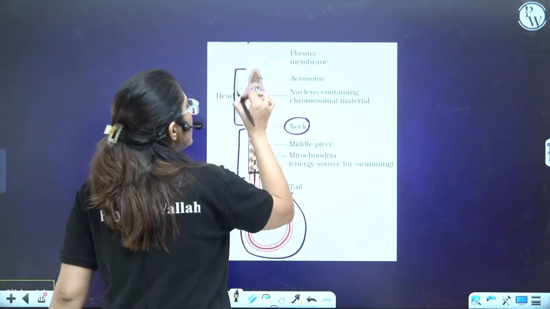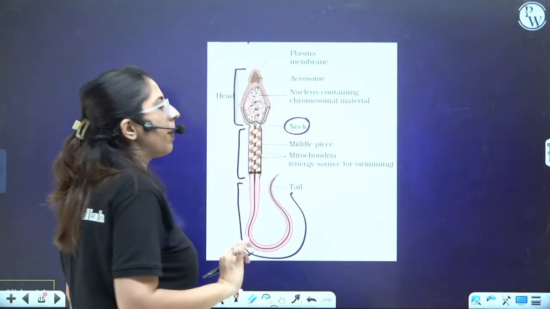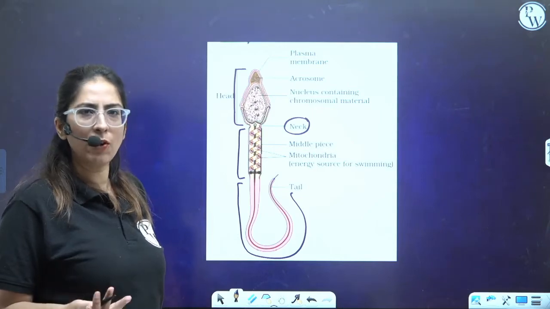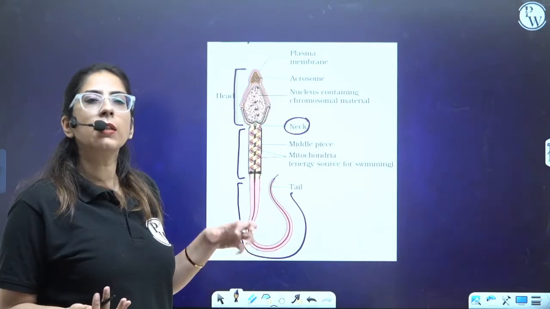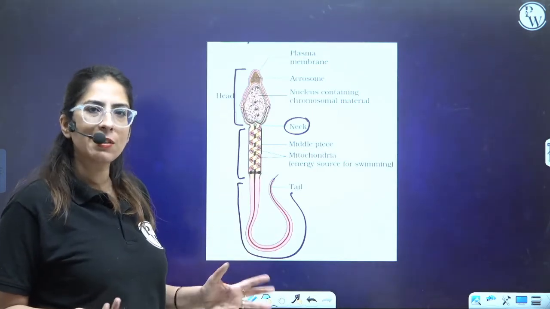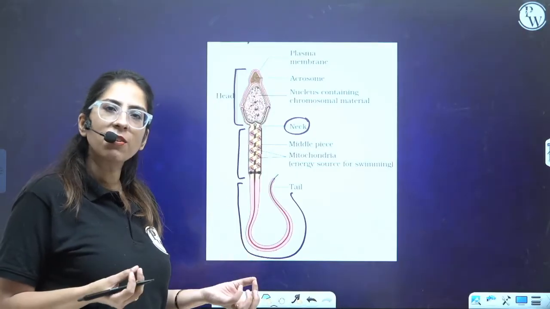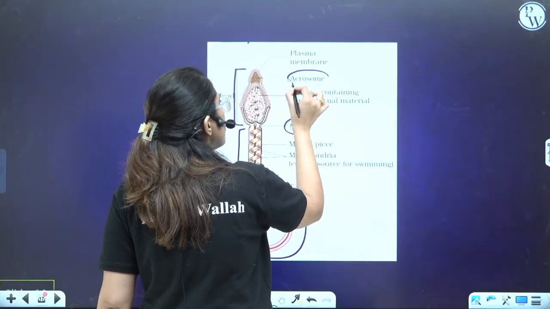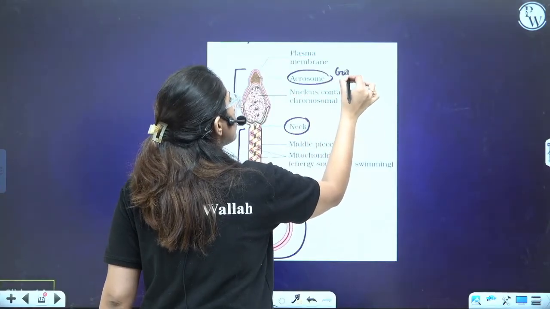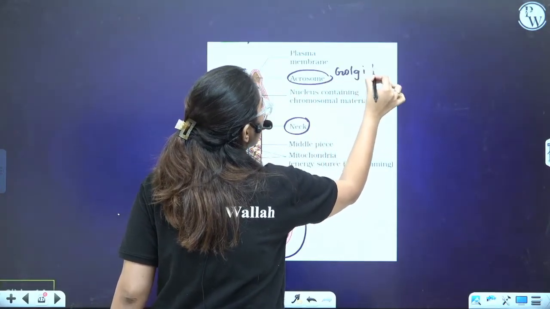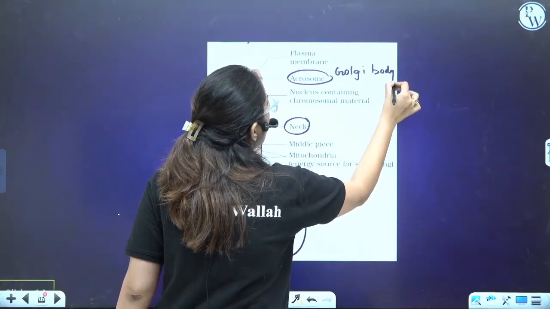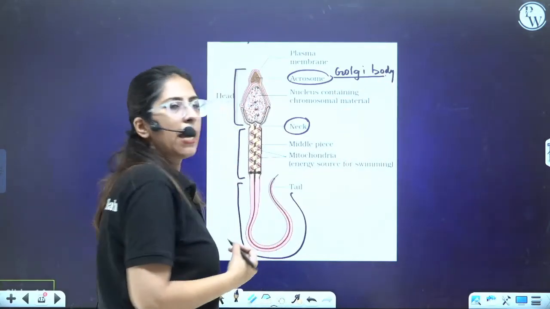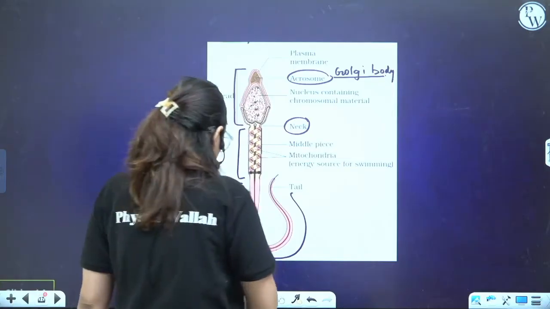In the head, you will see that everything is covered by the plasma membrane. It's a normal cell only, but during the process of development, the cytoplasm is reduced, and the Golgi body leads to the formation of a structure which is termed the acrosome. So the acrosome is formed by the Golgi bodies. What do they have?